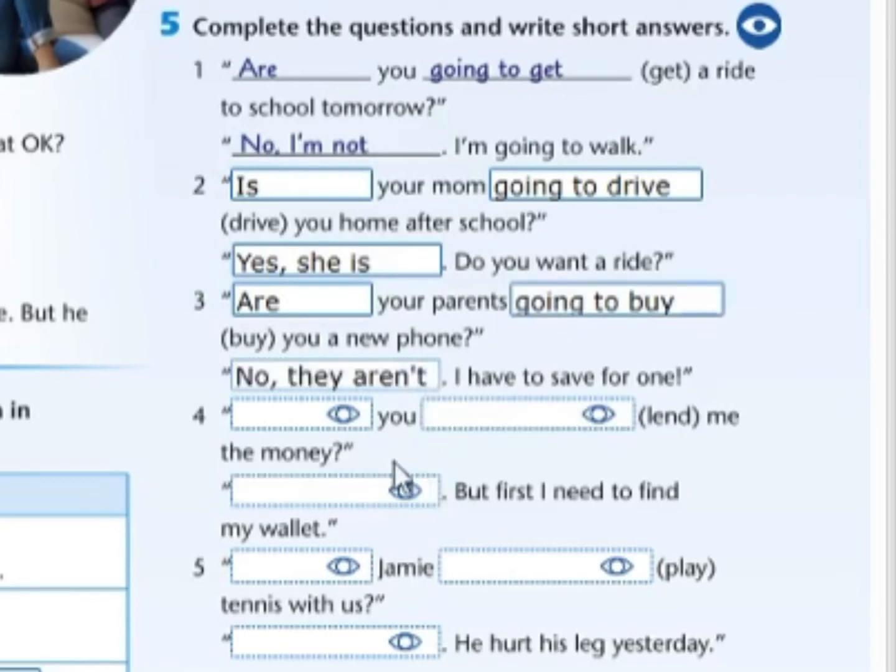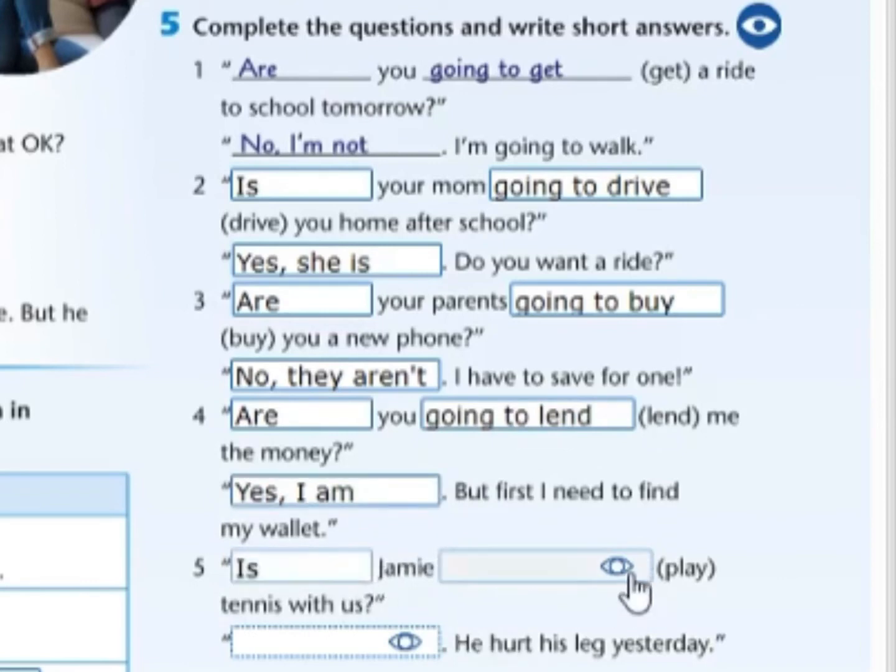I have to save for one. Are you going to lend me the money? Again, yes, no question. You're going to answer yes or no. So in this case, yes, I am. But first, I need to find my wallet. Is Jane going to play tennis with us?